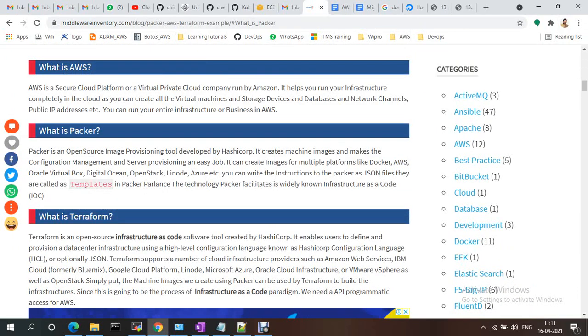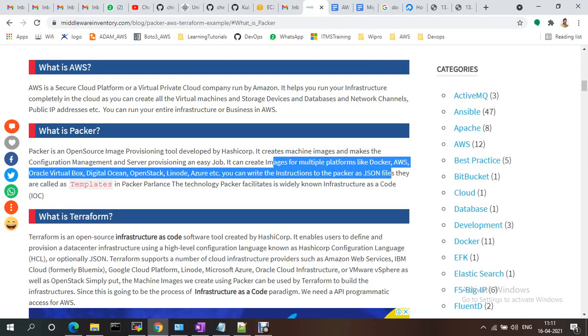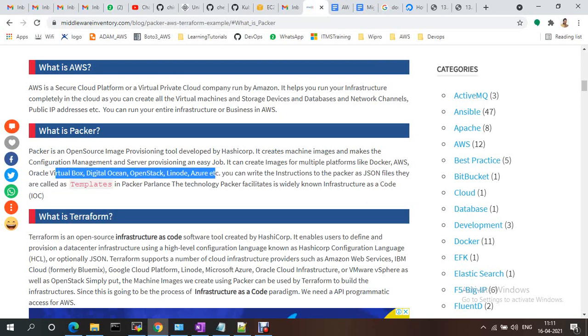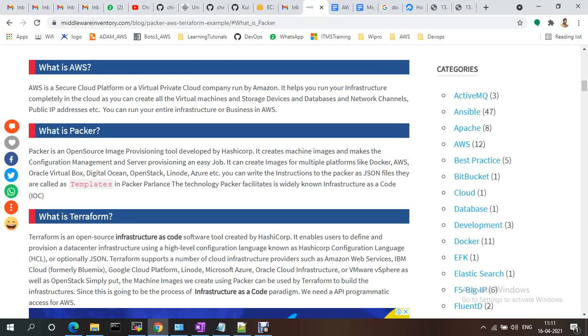And what is Packer? Packer is an open source image provisioning tool developed by HashiCorp. It can create a machine image and make server configuration and provisioning an easy job. Using Packer, not only AWS, we can use Docker and Oracle VirtualBox, and we can create images on top of those. It contains only JSON files, which we call a template, same like the Terraform files we have created.